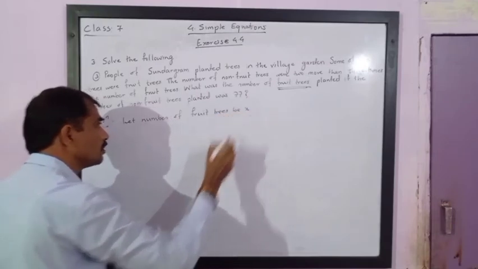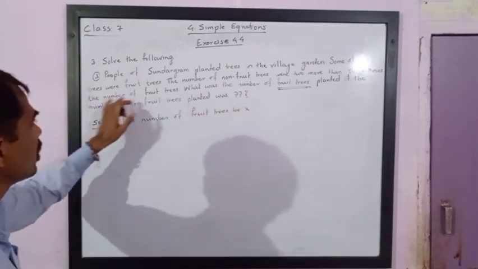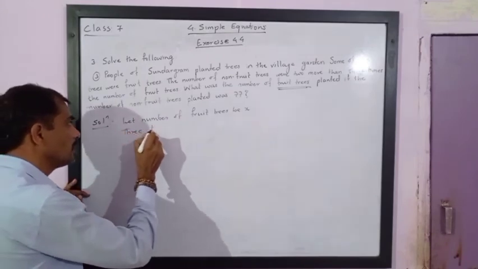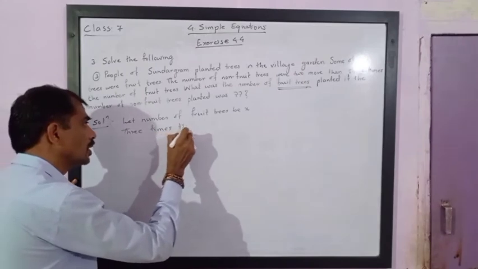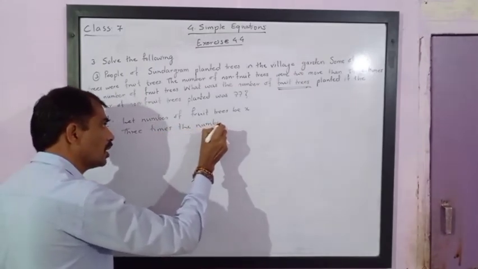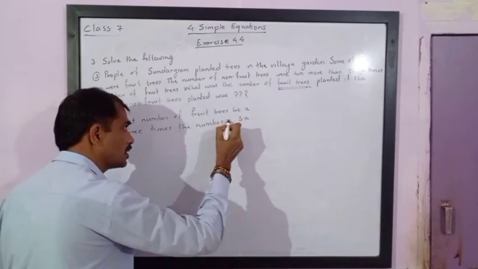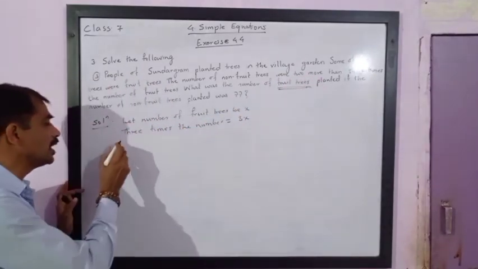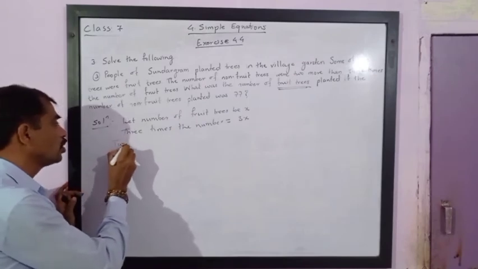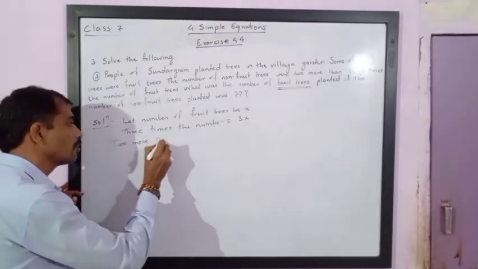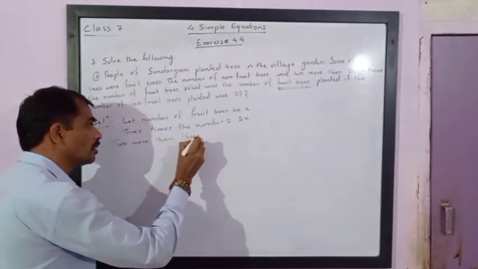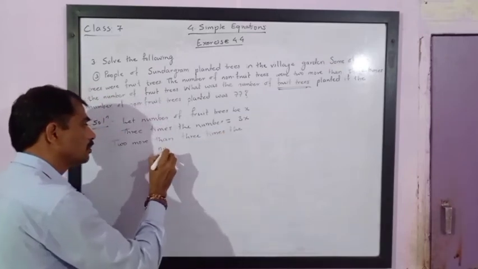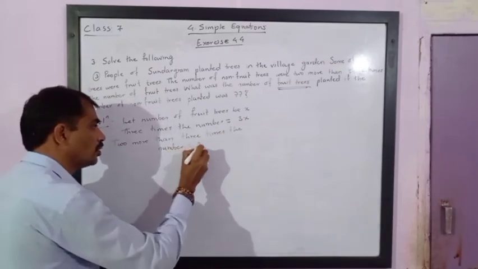Now 3 times the number of fruit trees is equal to 3 into x, that is 3x. We are also given 2 more than 3 times. So 2 more than 3 times the number is 3x plus 2.